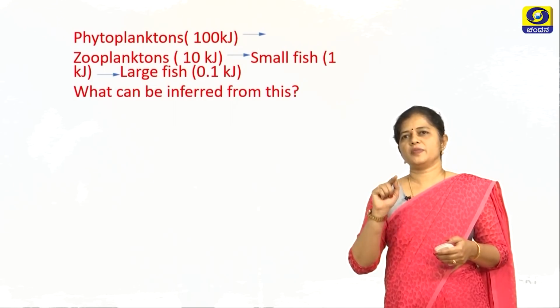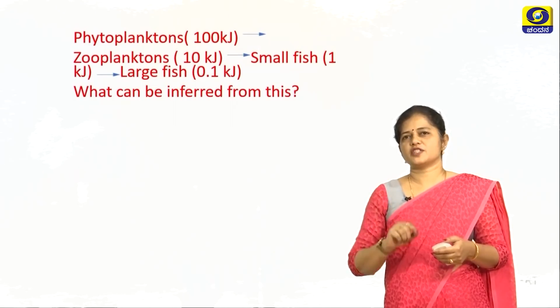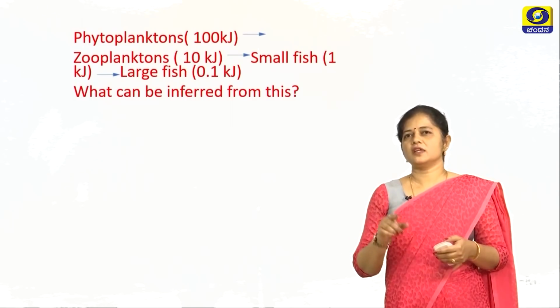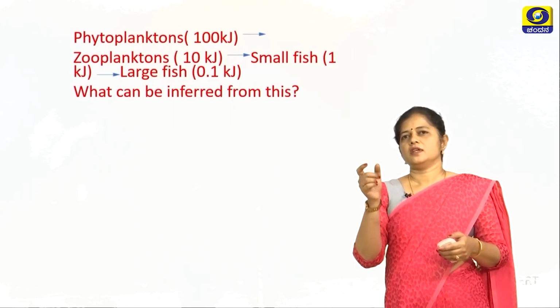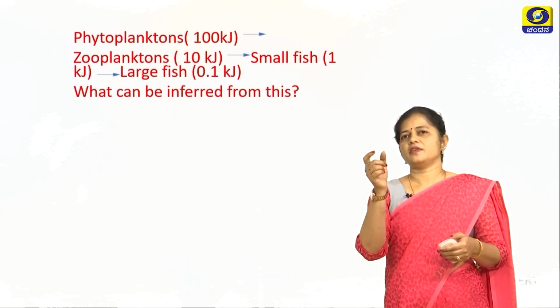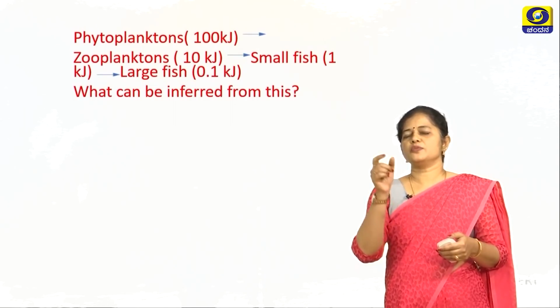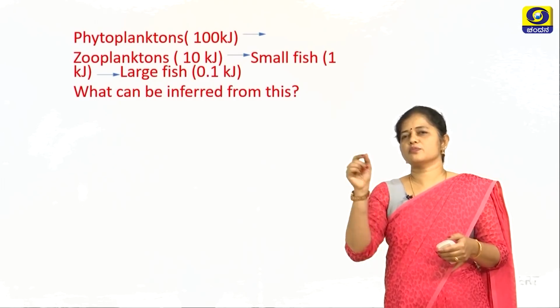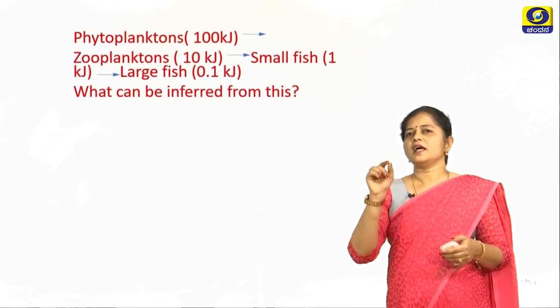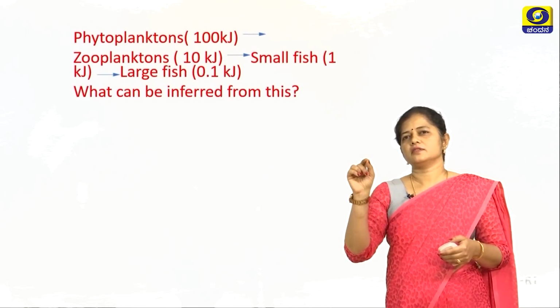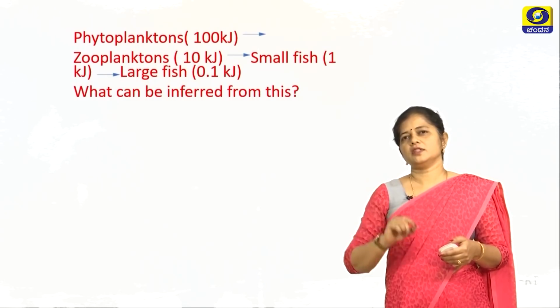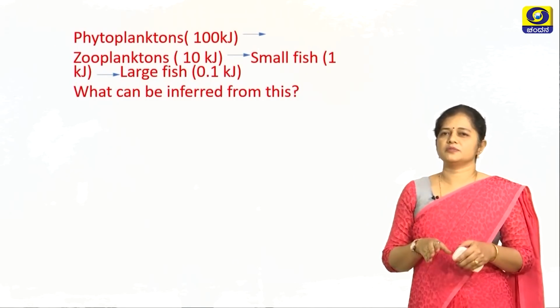Phytoplanktons, zooplanktons, small fish and large fish. This is a food chain. So there is something given. The phytoplanktons have 100 kilojoules of energy, the zooplanktons have 10 kilojoules, the small fish have 1 kilojoule, and the large fish 0.1 kilojoules. So now what can you infer from this question?